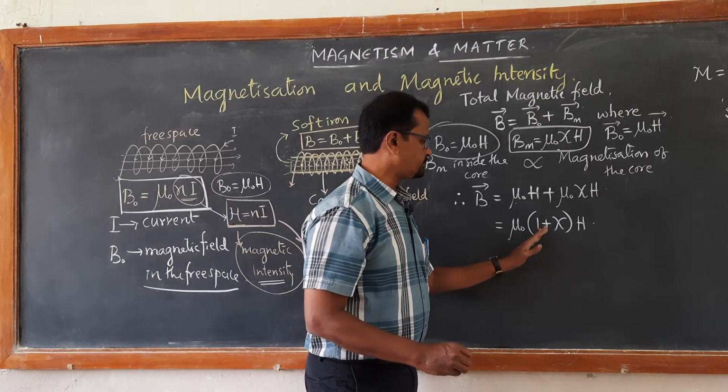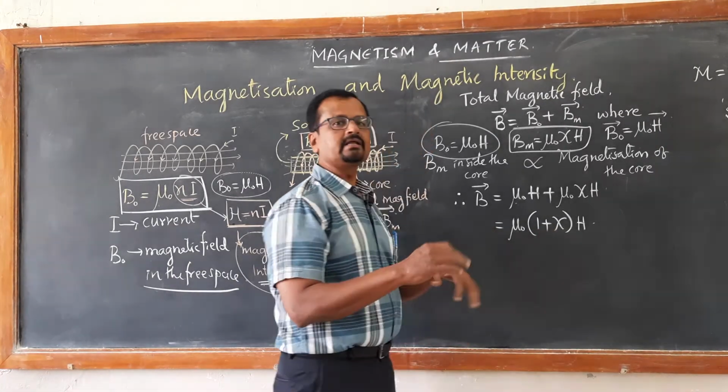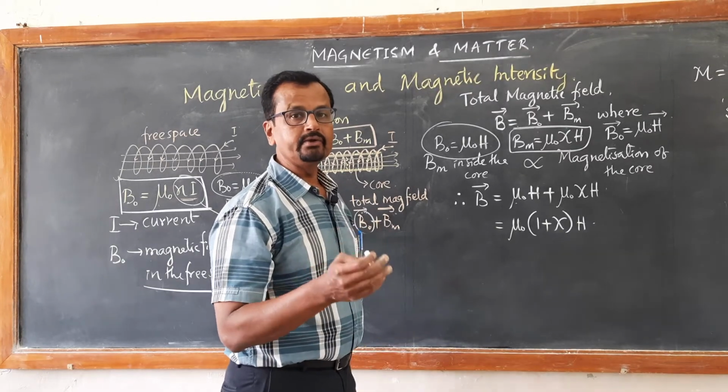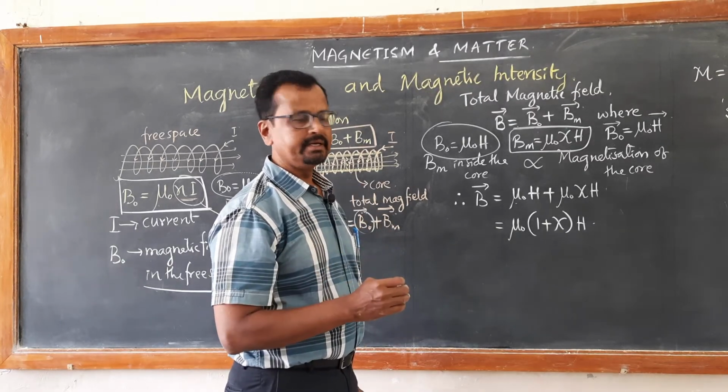This 1 plus chi is taken as another constant, called the relative permeability of the medium.